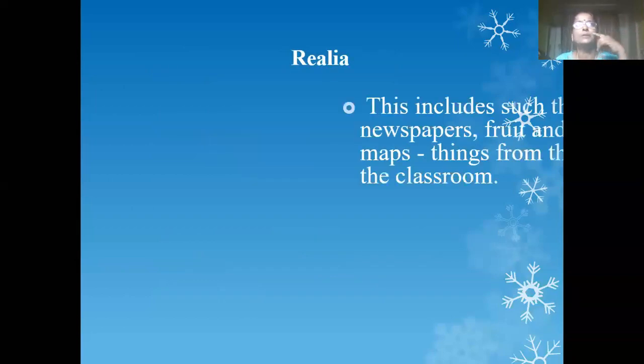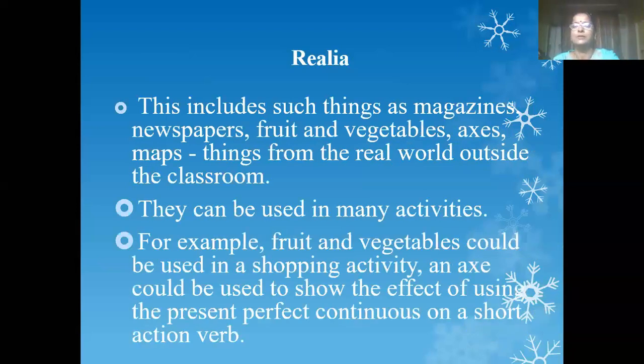The next is realia. Realia in the sense that certain objects are given, like fruits, vegetables, newspapers. These are real objects. Using real objects, maybe in a shop or a market, when you have fruits and vegetables in a classroom, you are giving a situation of a market, asking the students to interact.